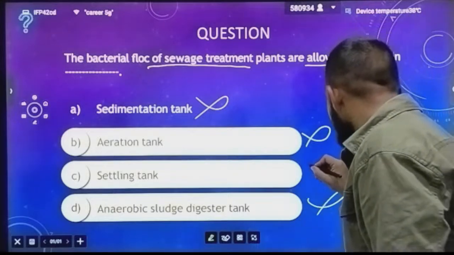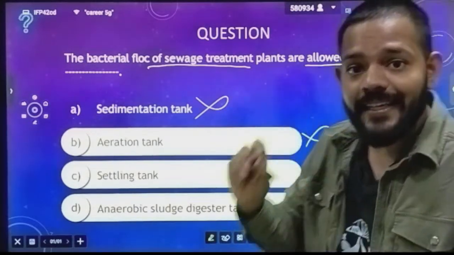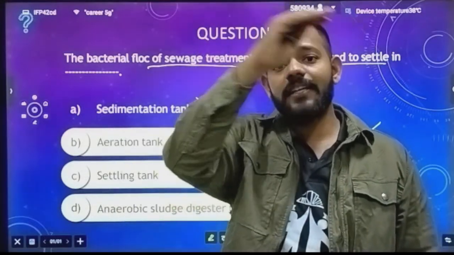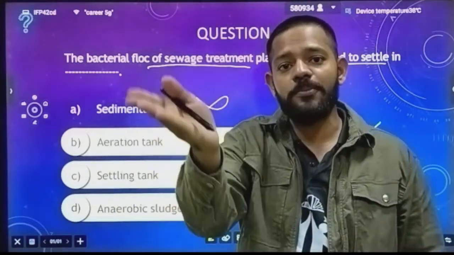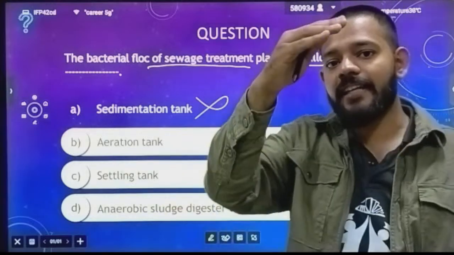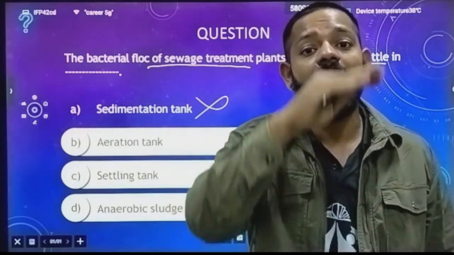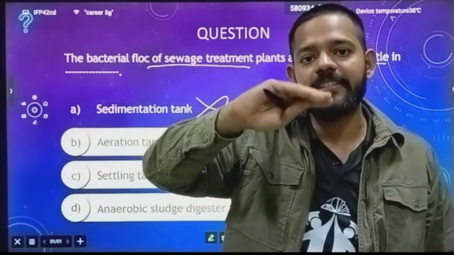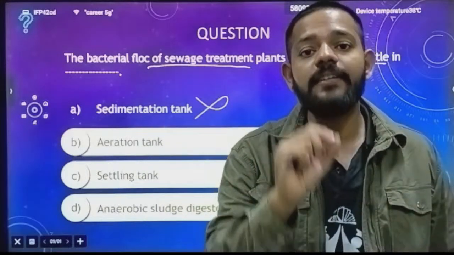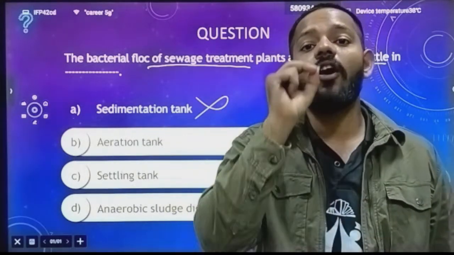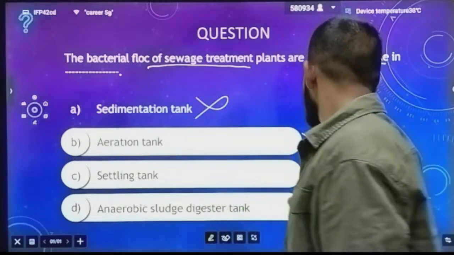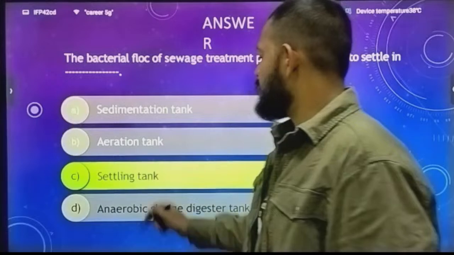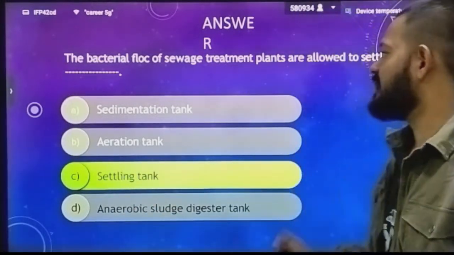So the answer is the settling tank. In the settling tank we are settling the sludge. The waste product coming from the aeration tank settles down, and that is your activated sludge. The water floating above that activated sludge is your pure or treated effluent. So the answer is settling tank.